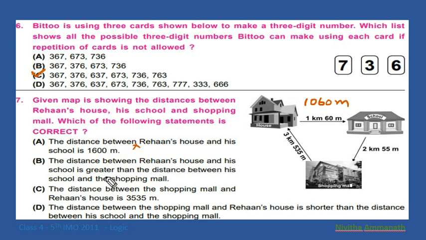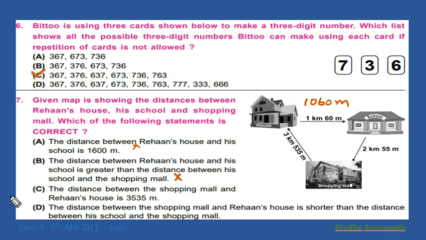So it's not correct. Is the distance between Rehan's house and his school greater than the distance between his school and the shopping mall? No, 1 kilometer 60 meter is less than 2 kilometer 55 meter.